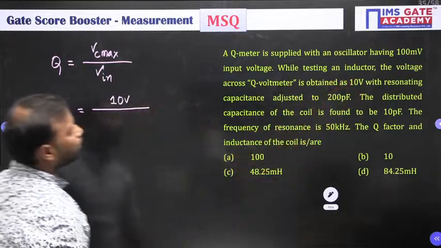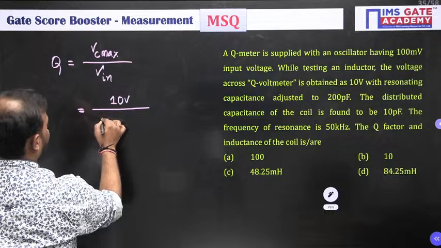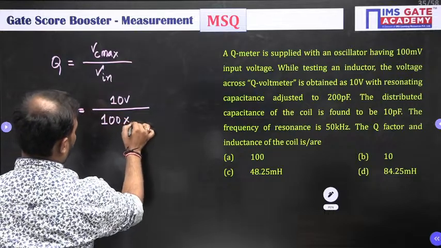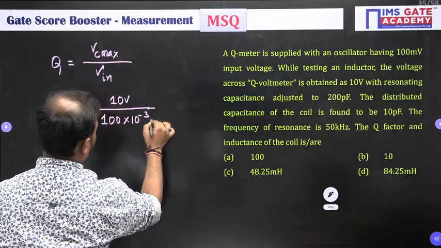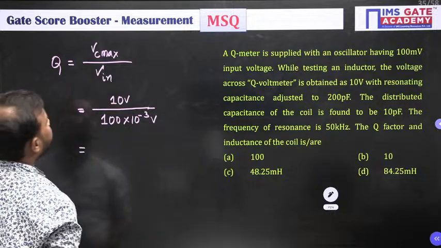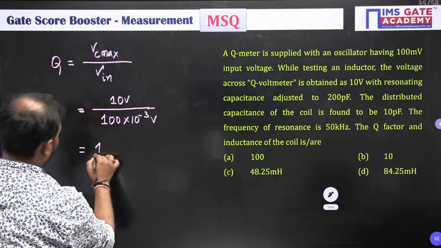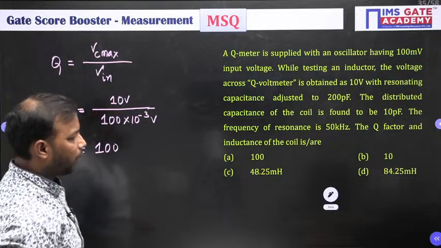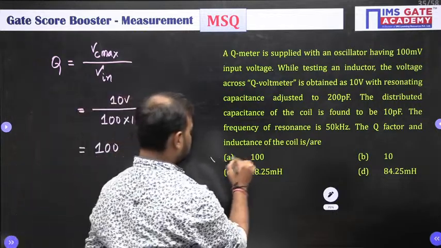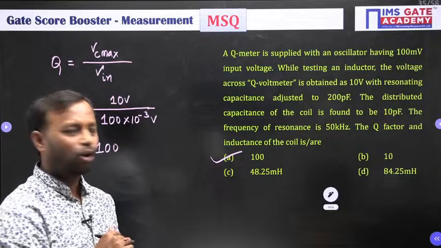And what is the input? Input is 100 millivolt. So, how much is this coming to? 100, the quality factor, which is given in option A.